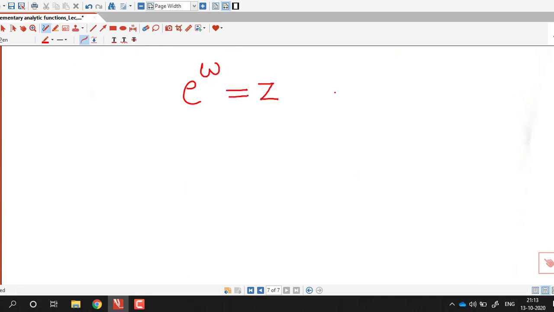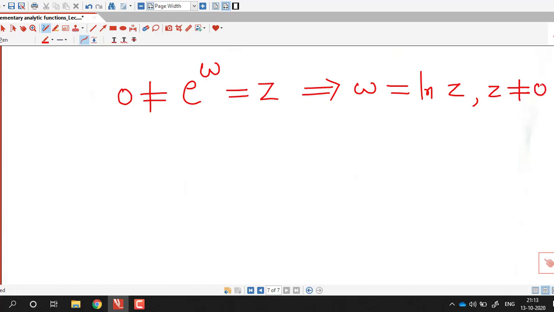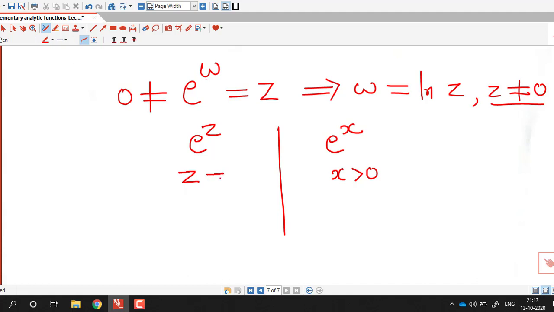If e raised to w is z, then this w is nothing but logarithm of z, and because we know that e raised to w is never 0, logarithmic function is defined for non-zero complex numbers. Now what is the difference between real and complex logarithmic function? So here this is defined for positive real numbers only. Here it is defined for any non-zero complex number.